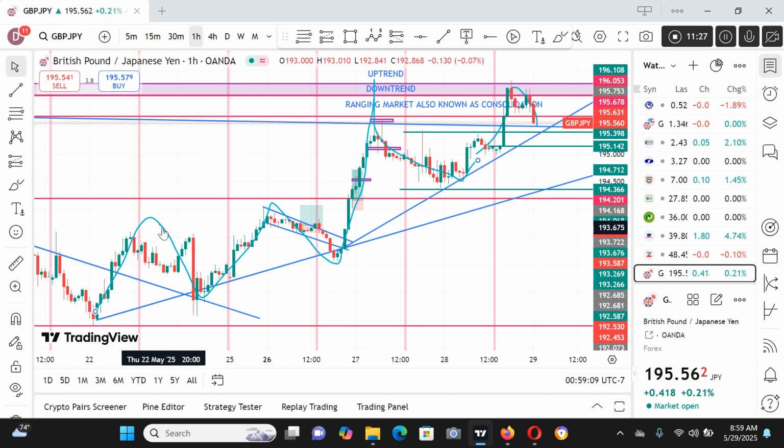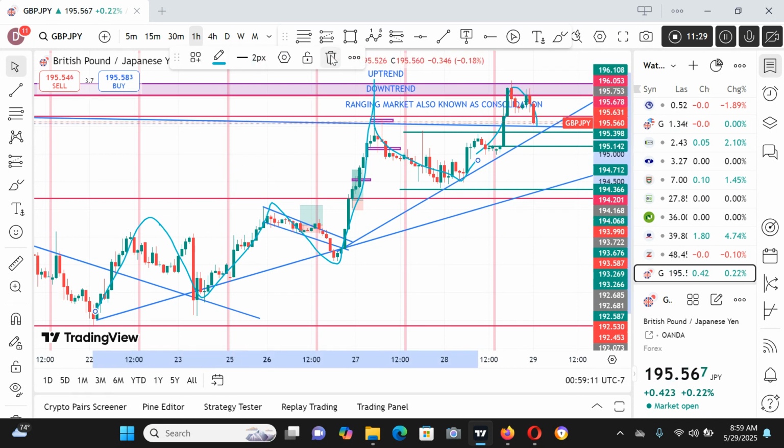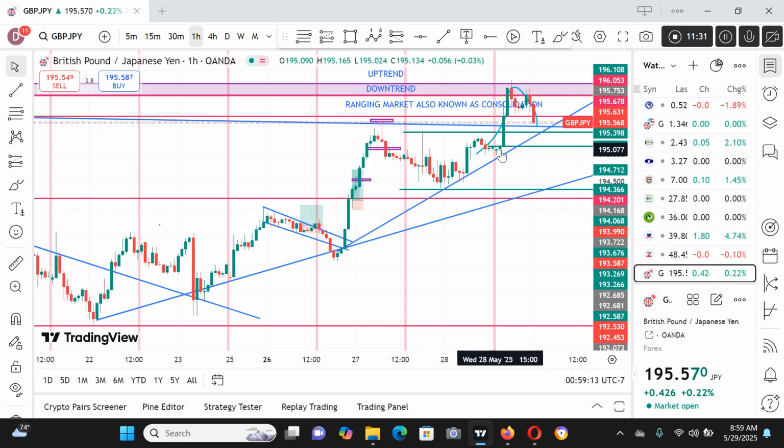You see, this thing requires practice. When you take your time and spend time with the chart, you'll be able to see all these things. It's not something that you look at one day and think you have known it. It requires consistent practice, so you can easily spot when the market is on an uptrend and when the market is on a downtrend. So this is a typical example of an uptrend.